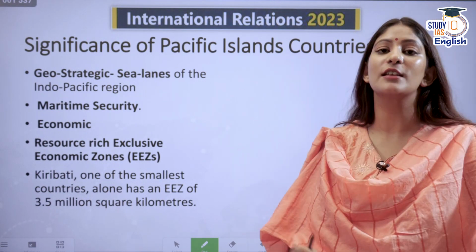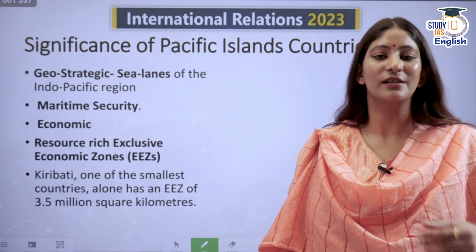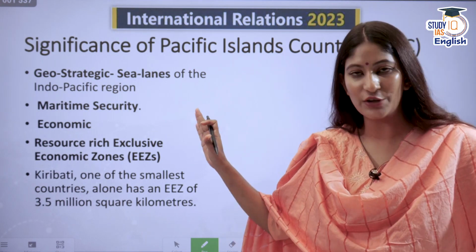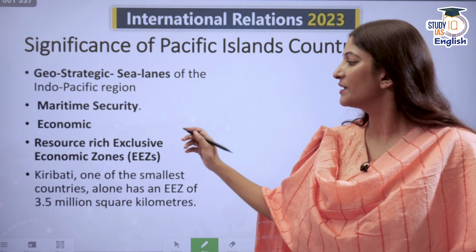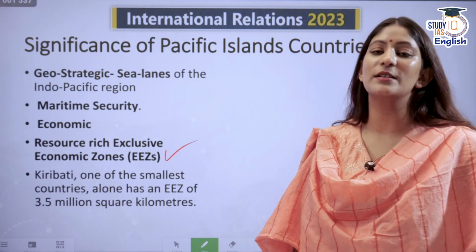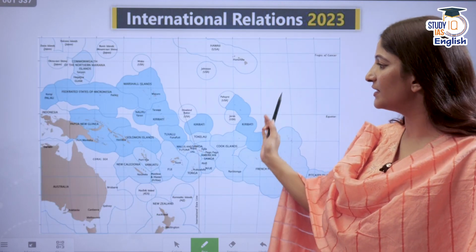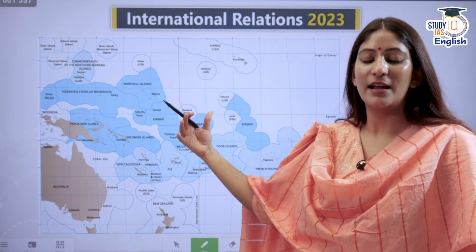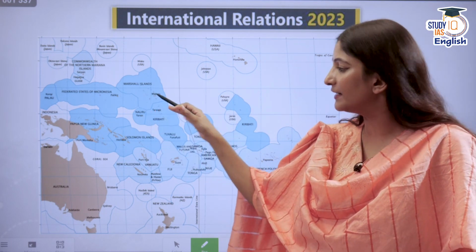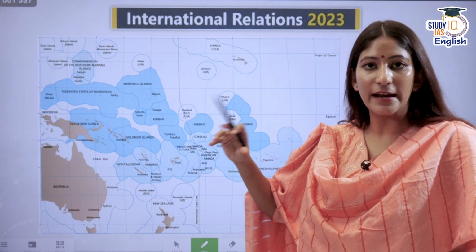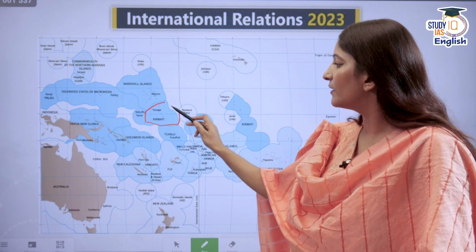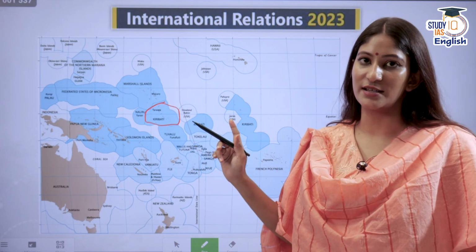Now, the significance is a lot. First of all, the geostrategic trade significance that I've already told you. Maritime security, I have already told you. Economic, I have already told you. Resource and exclusive economic zone. There are certain countries in the Indo-Pacific who have an even bigger exclusive economic zone than their mainland, the area of their land. So these regions are full of natural resources.